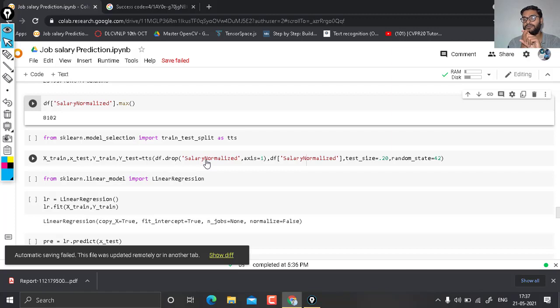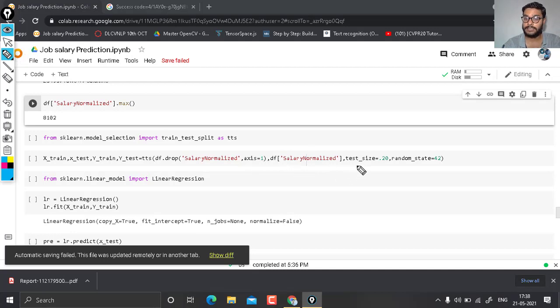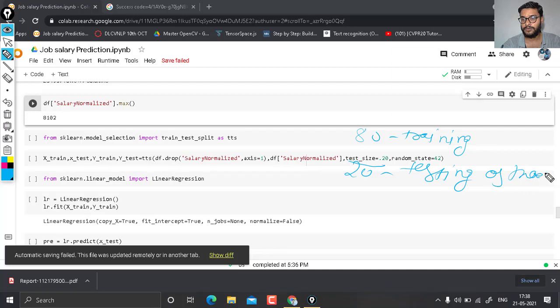Test size equal to 0.20 means that 80% of the data is used for training the model and 20% for testing the model.